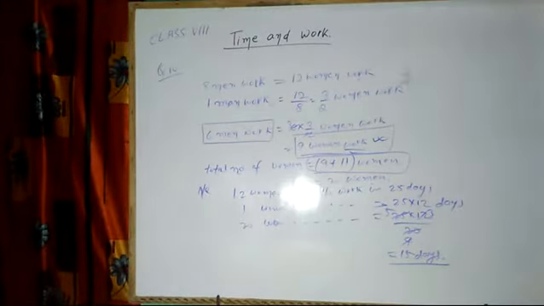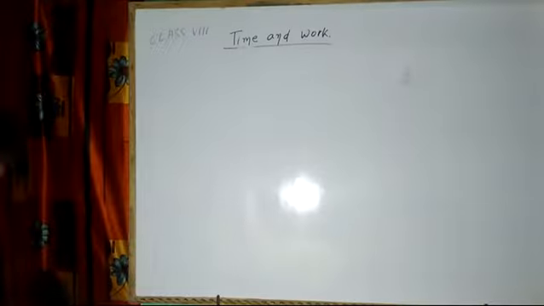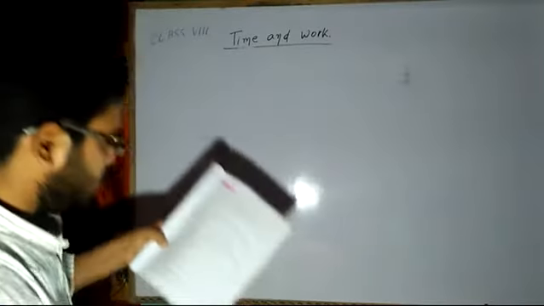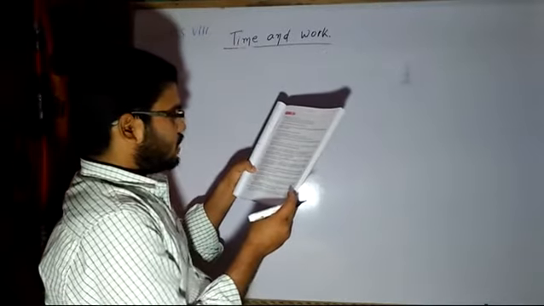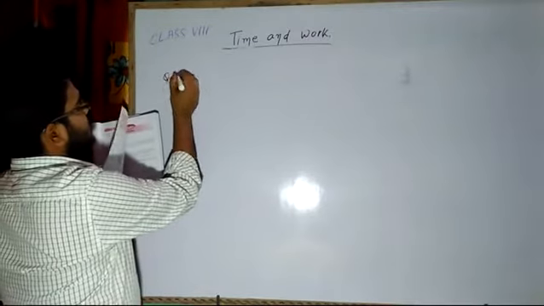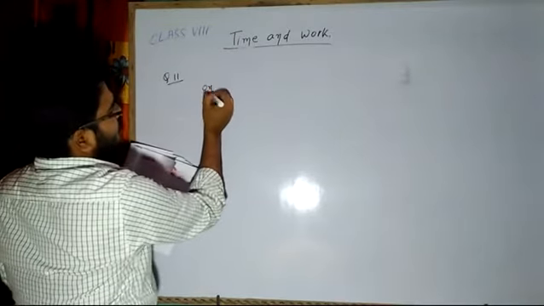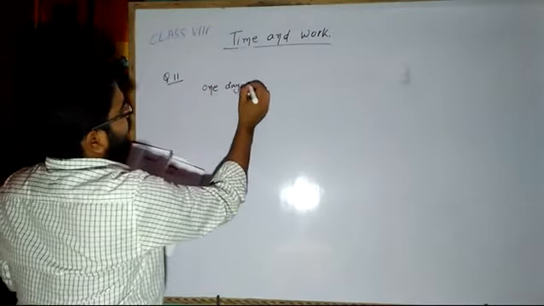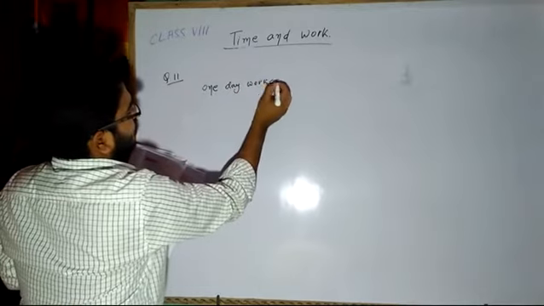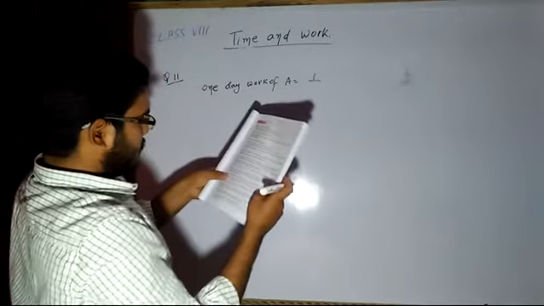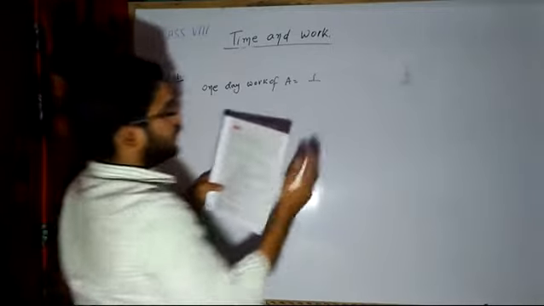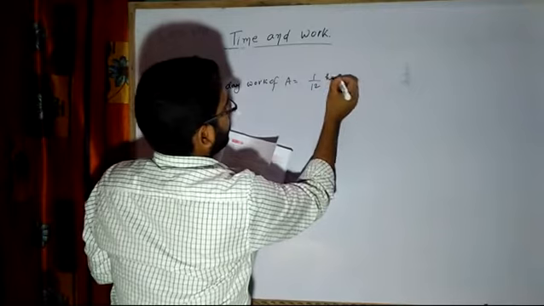Now I will be solving question number 11. It says that A, B, C can do a job in 12 hours, 20 hours and 30 hours. If they work together, how long will they take to complete the job? It is the simplest question of this exercise. You find 1 hour work of A, 1 by 12.